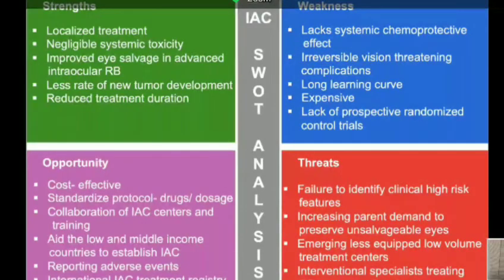There are certain strengths, weaknesses, opportunities, and threats which we did evaluate in the same review, and this was a SWOT analysis that we have done. When you choose intra-arterial chemotherapy, it is very, very important to know the weaknesses more than the strengths, so that it helps in salvaging the life of these children and they're not at risk of high mortality.